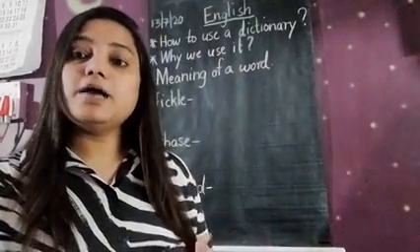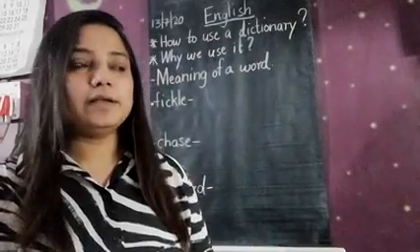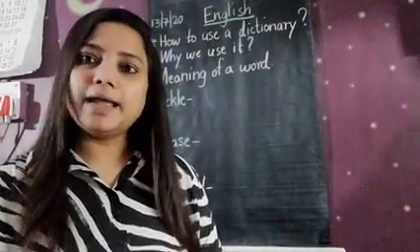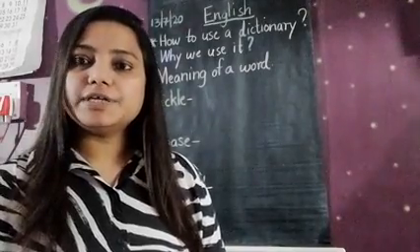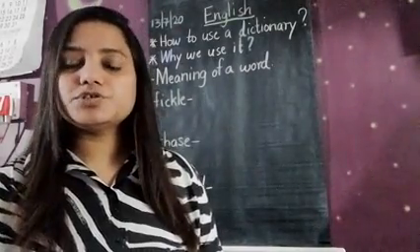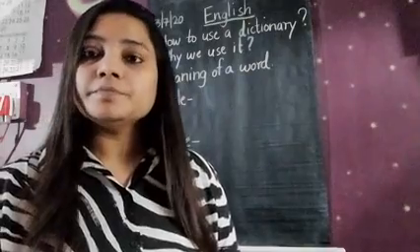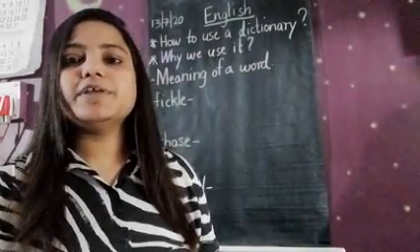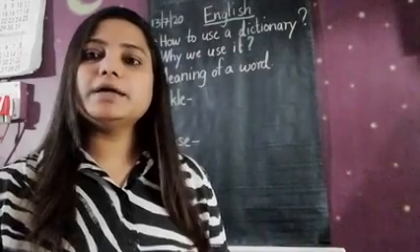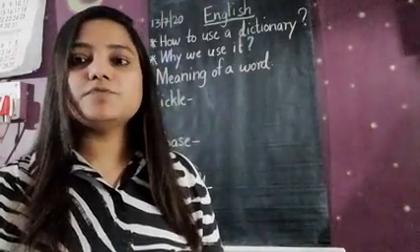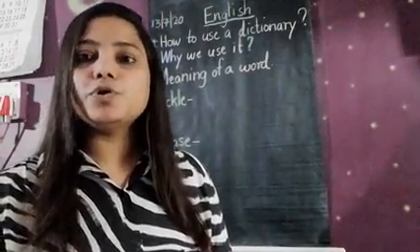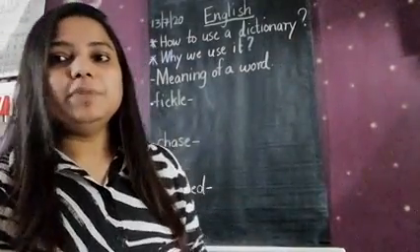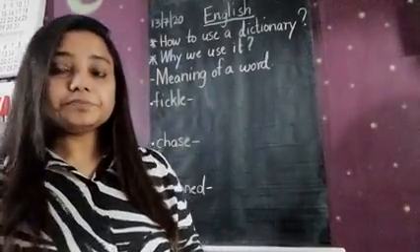And as I have already said and declared on the WhatsApp group, you are supposed to buy a dictionary, that is an English to English dictionary of Oxford. Since it's a lockdown period, it is very risky to go out and buy books, so for the meanwhile you can use your mobile for searching meanings of the words.